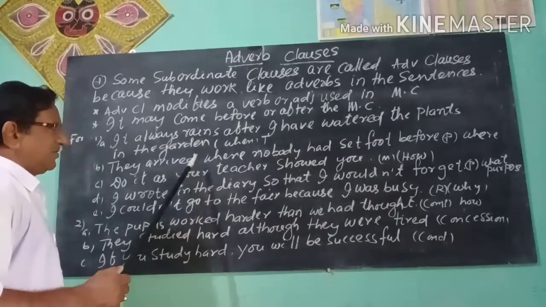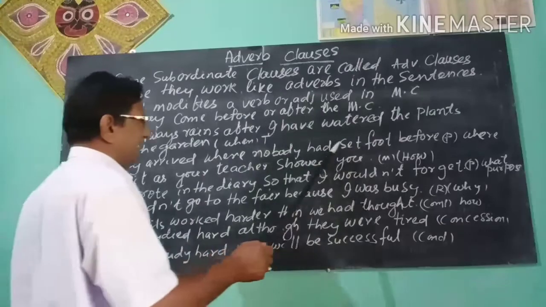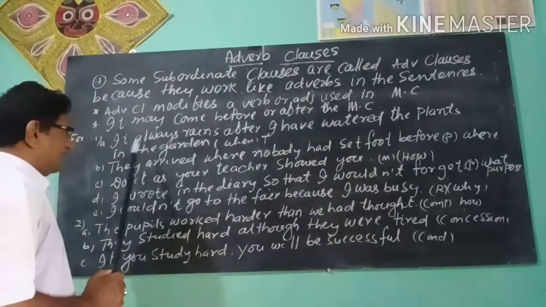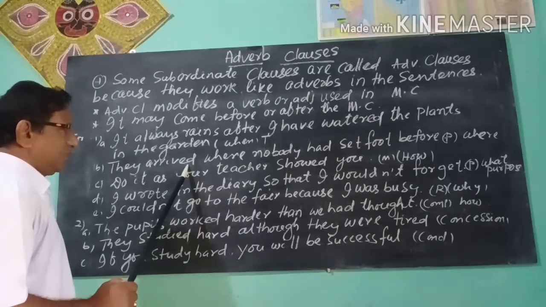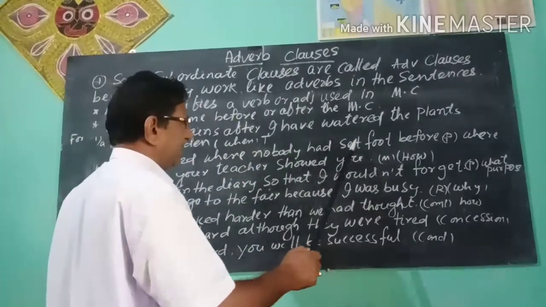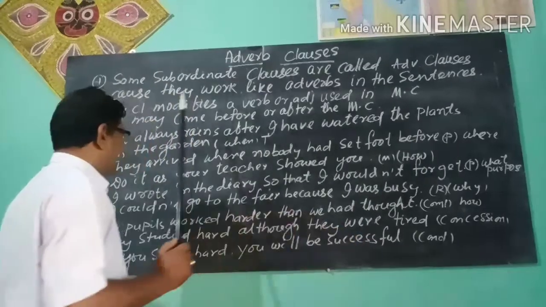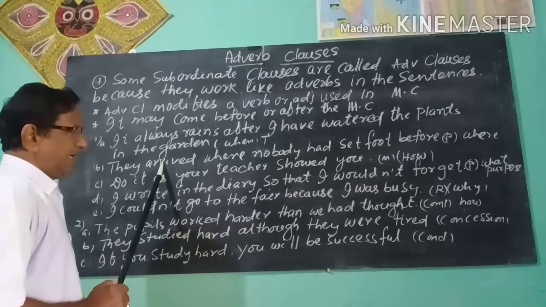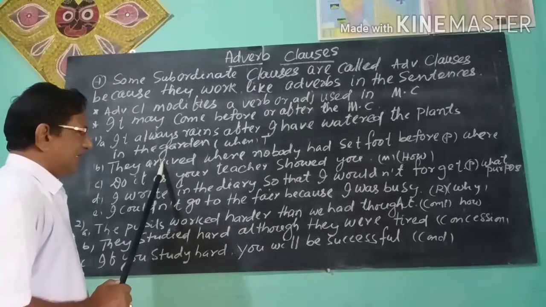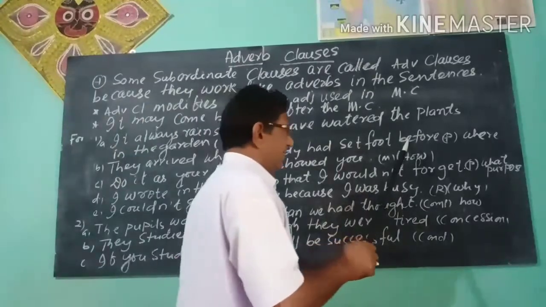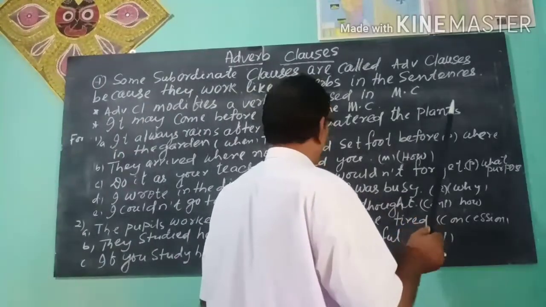The adverb clause, where nobody had set foot before, modifies the verb arrived. So this adverb clause is an adverb of place.